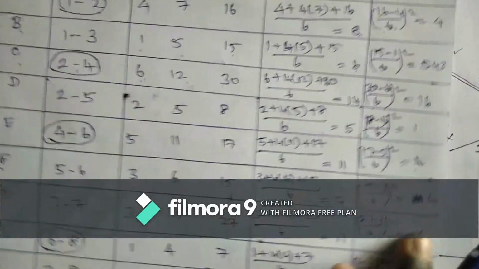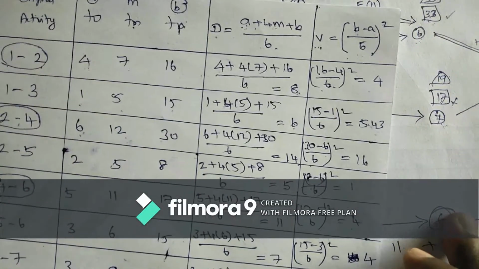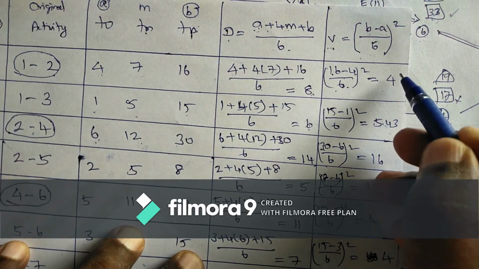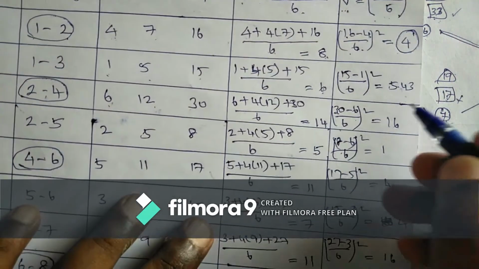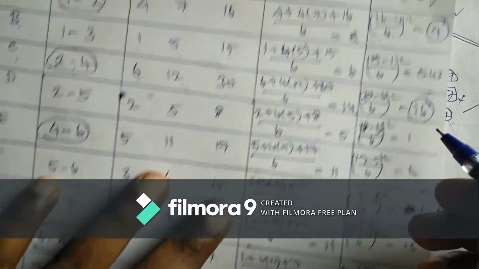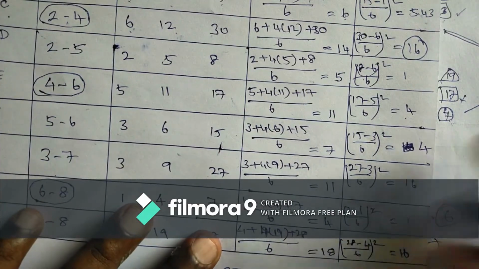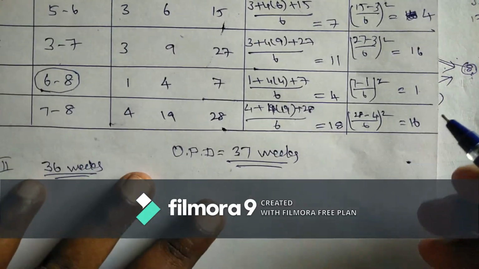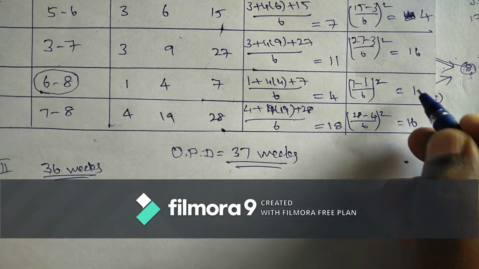We have to circle the selected critical path. First you select only the critical path. Now first you pick the variance of the critical path activities: 1 to 2 is 4, 2 to 4 is 16, 4 to 6 is 4, and 6 to 8 is 1.